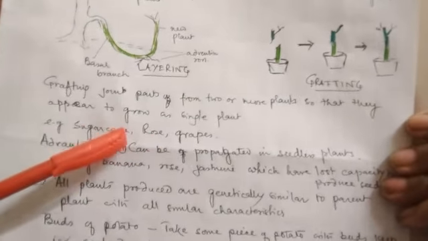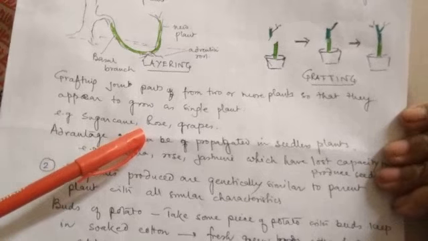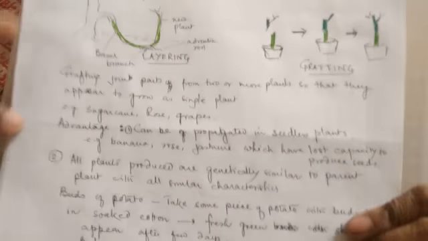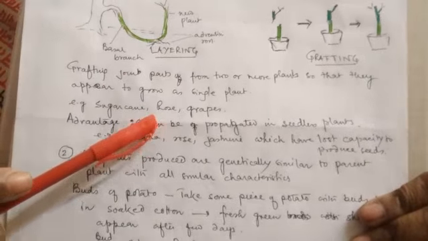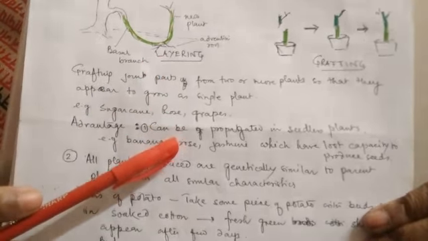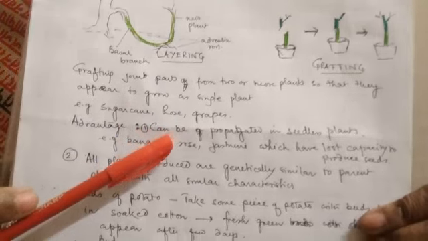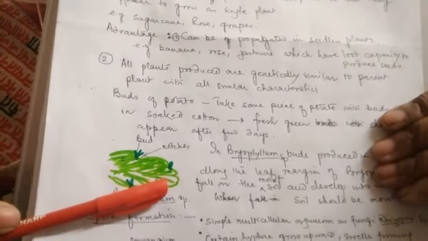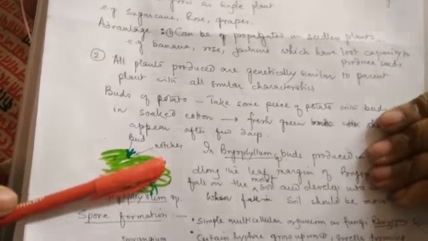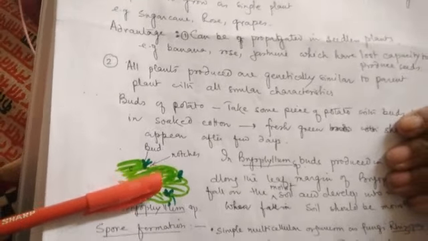Now, what is the advantage? Vegetative propagation is a very common mode of propagation in plants where we don't find any seeds, or where the seeds are very rare, or they have lost their capability to produce seeds. In those cases, these are the main mode of reproduction. Clear? And another important thing is that in vegetative propagation, the plants form from the mother plant only. Clear? And so they are exactly alike to the mother plant, and we don't need any specialized structures.